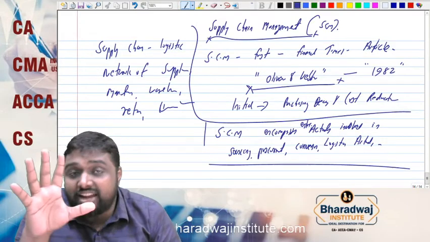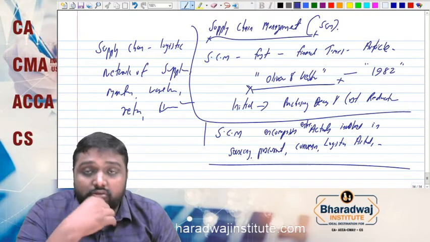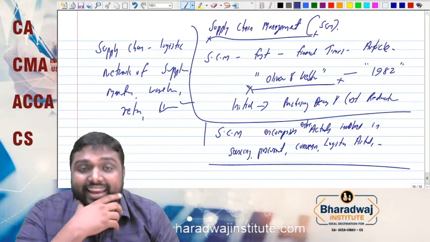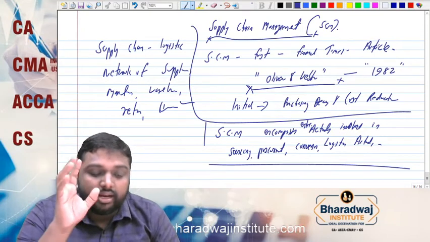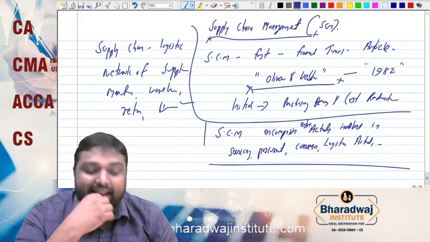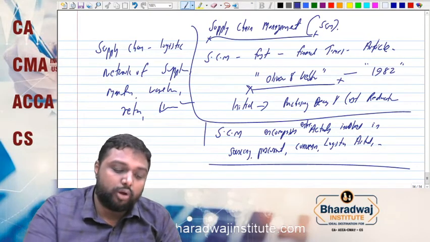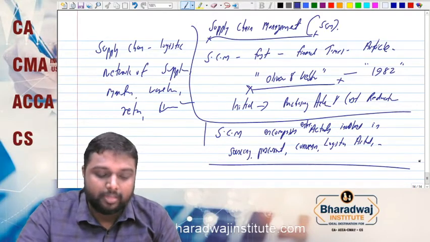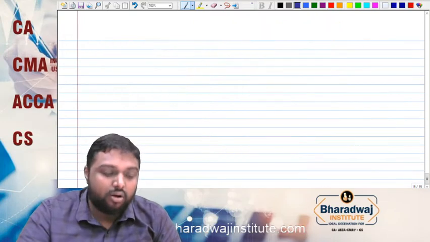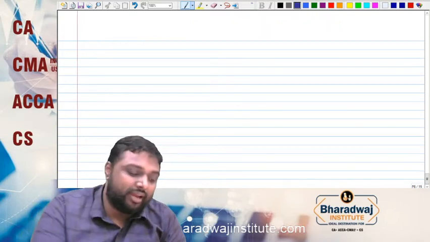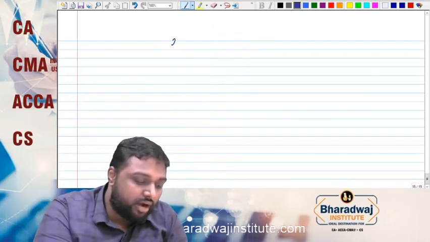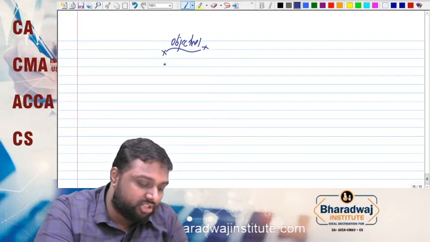So we started discussing the term supply chain origin. It was in 1982 by Oliver and Webber. Initially, it is mainly procuring activities and cost reduction. Now we have discussed an overall idea of supply chain, and we are going to discuss the objectives of supply chain.